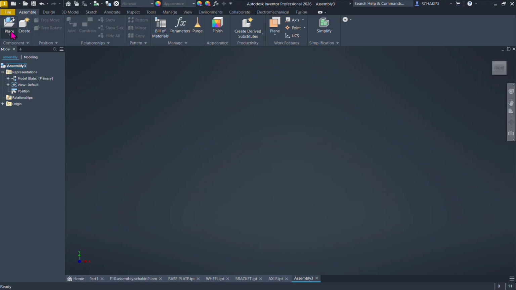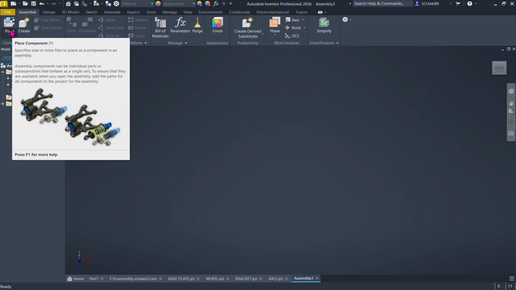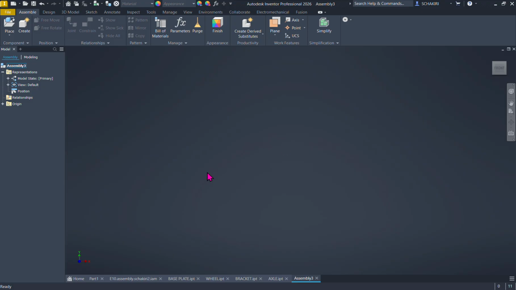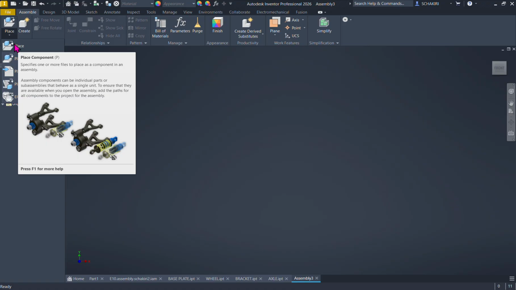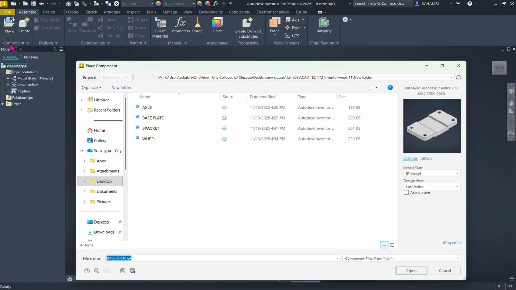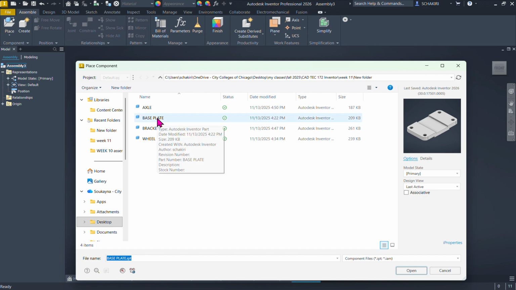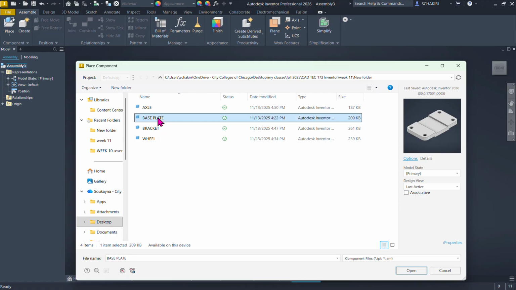First of all, we should upload our parts to this new assembly file. We have here in the ribbon something that's called Place. So we hit Place, and to upload them from your computer, we hit the first one, Place. In the beginning, we should upload the base part of the assembly first. In this case, this one is the base part. So we upload this one and say Open.